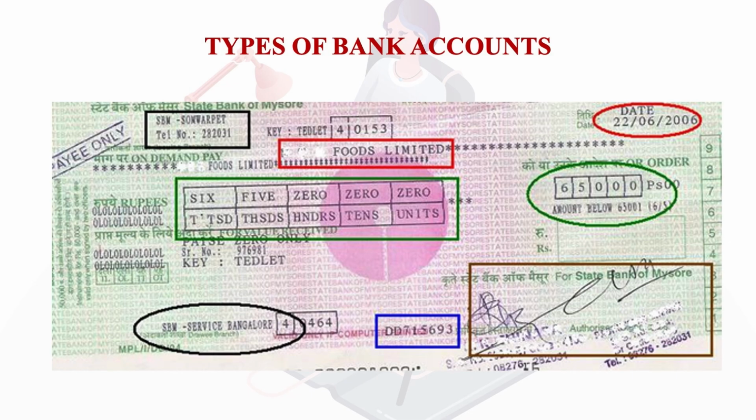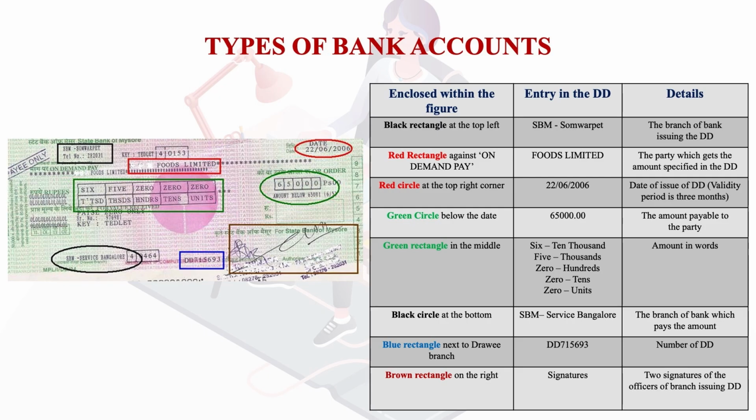Again there are different things we have mentioned enclosed within the figure, what is the entry in the DD and what are the details with respect to that. So if we talk about the black rectangle which is at the top left, it basically shows the branch of the bank issuing the DD. So it is SBM Somwar Pet. Then there is a rectangle against 'on demand pay', and whose name is it showing? It's showing the name of Foods Limited.